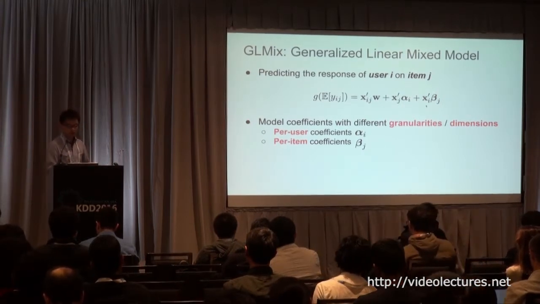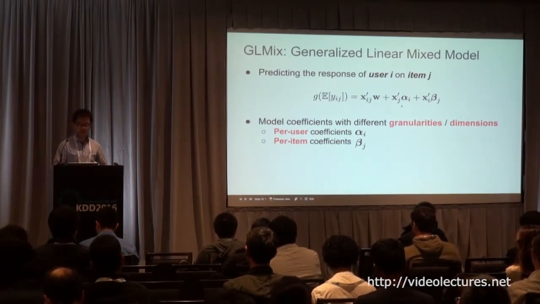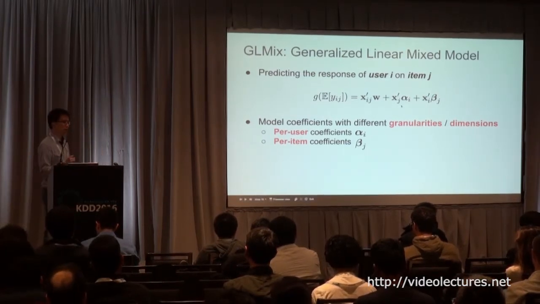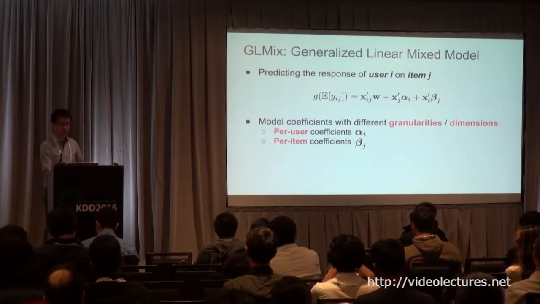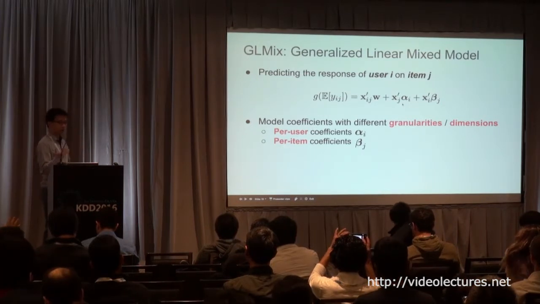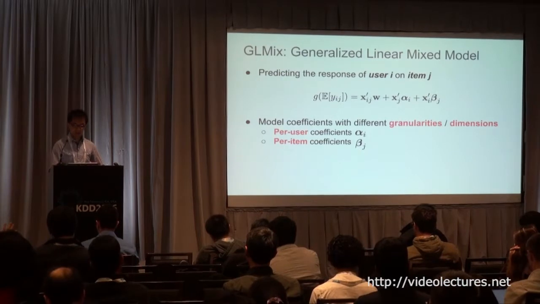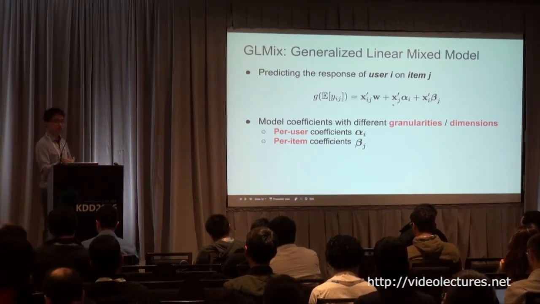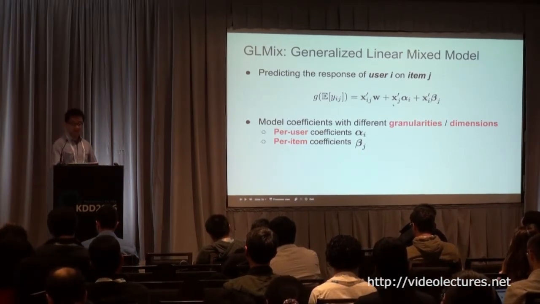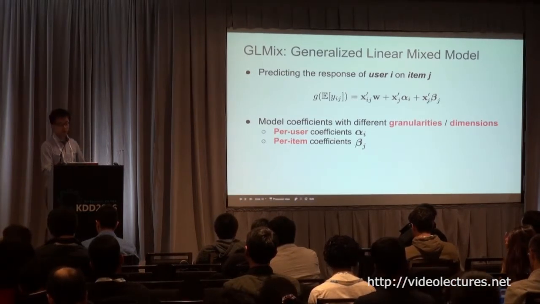This is also related to MF, in the sense that in MF everything is in latent space, right? We are embedding the users and items into a latent space. But in GLMix, for example in the per-user case, the user coefficient is latent. We want to learn the user coefficient, but the items are represented in the feature space instead of a latent space, and vice versa in the per-item model.